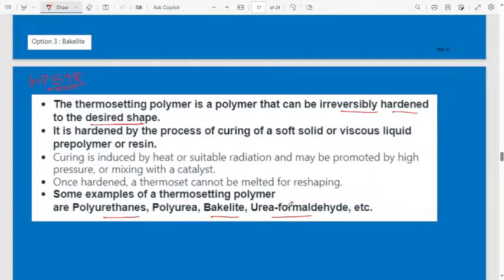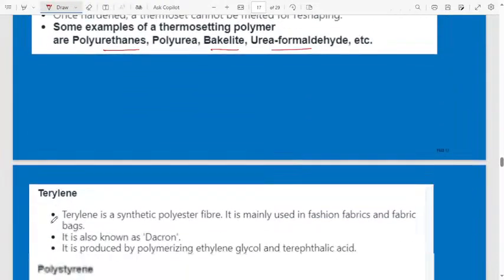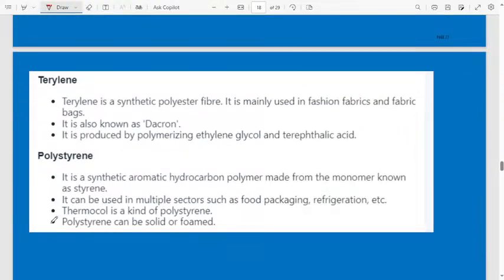Bakelite, where will we use it normally in our daily life? Everyone uses the cooker or non-stick pans. The handle is made up of a thermosetting polymer, that is bakelite. The cooker handle, the non-stick pan handle, is made up of a black material. When you touch the handle, you will not feel the heat. That is made up of bakelite. Here I included how it is manufactured. Read one time and go. Next, I have given the different types of polymers, their uses and properties. Based on this also they may ask questions.